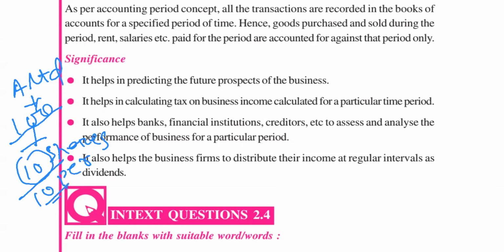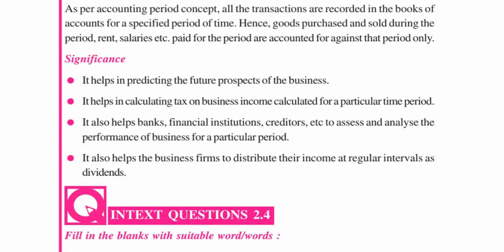So we have divided the profit and we are distributing it to each shareholder. This is called dividend. Dividend means what? Part of profit. We made a part of the profit. So part of the profit distributed to shareholders is called dividend. This concept also helps the business distribute profit as dividend. Because we calculate profit every year, accordingly we will distribute that profit among shareholders. So these are the significance or importance of this concept.